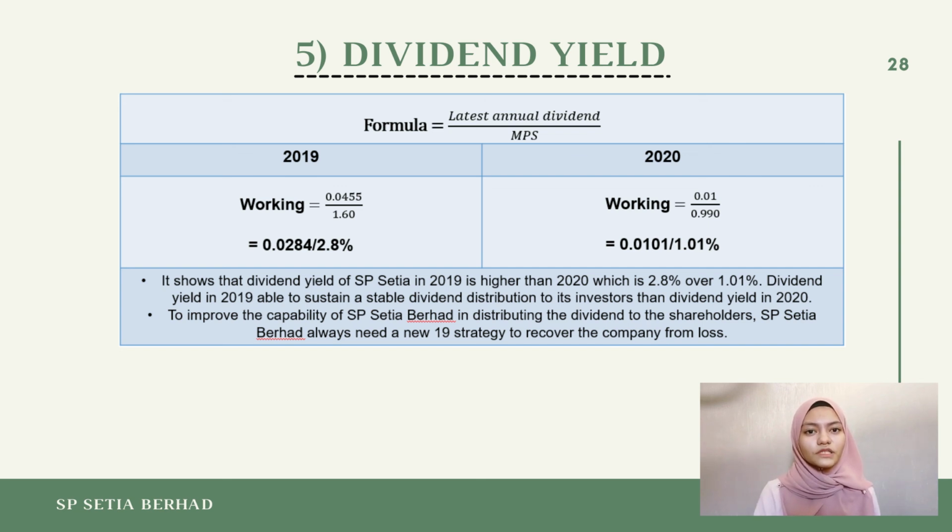To improve the capability of SP Setia Berhad in distributing the dividend to the shareholders, SP Setia Berhad always needs a new strategy to recover the company from loss. This is because once the company is able to recover the losses, they may raise the dividend. At the same time, there will be more investors who will be interested and attracted to invest in the company, which may increase the capital of the firm.